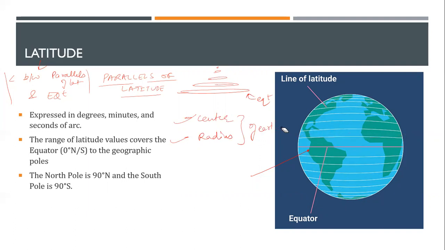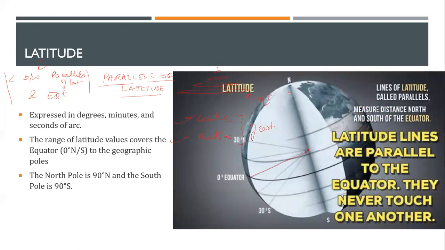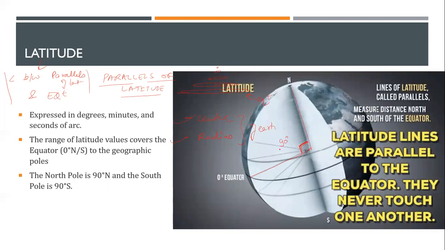All right. So just make sure you understand this point clearly, that parallels of latitude and your latitude both are different things. This is a latitude, and this is the single reason why the maximum value of a latitude can go till 90 degrees, because the angle which is created here is 90 degrees. That is why you hear 90 degrees north.